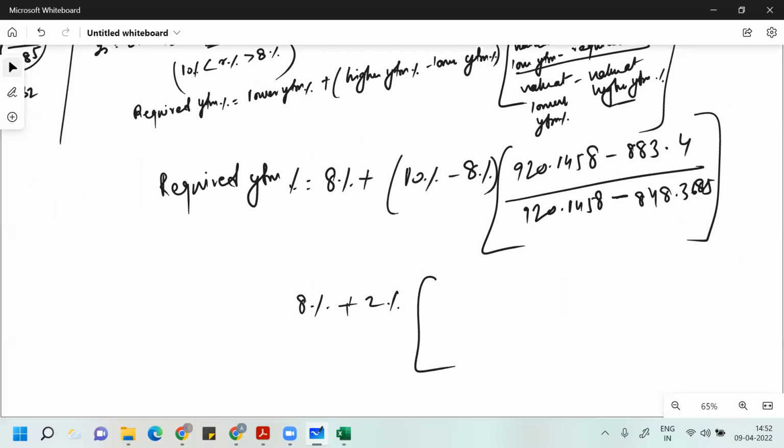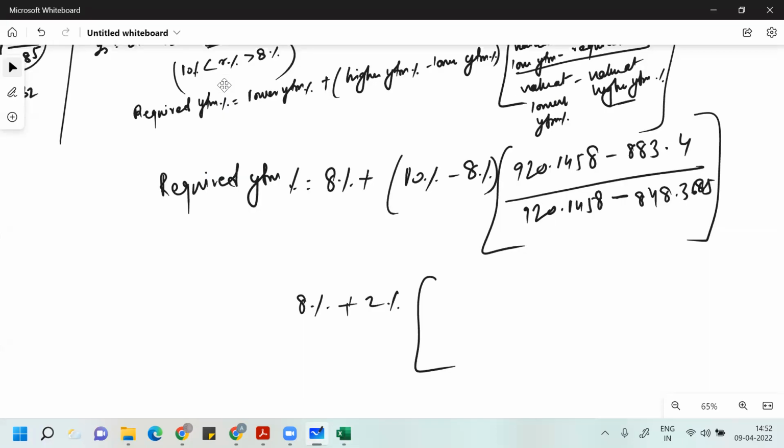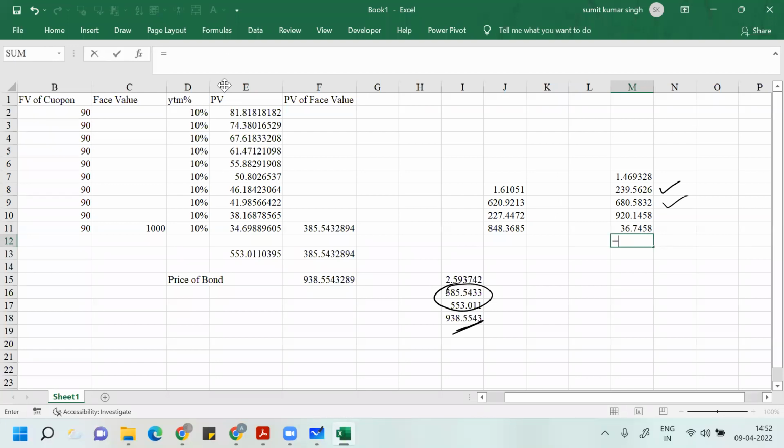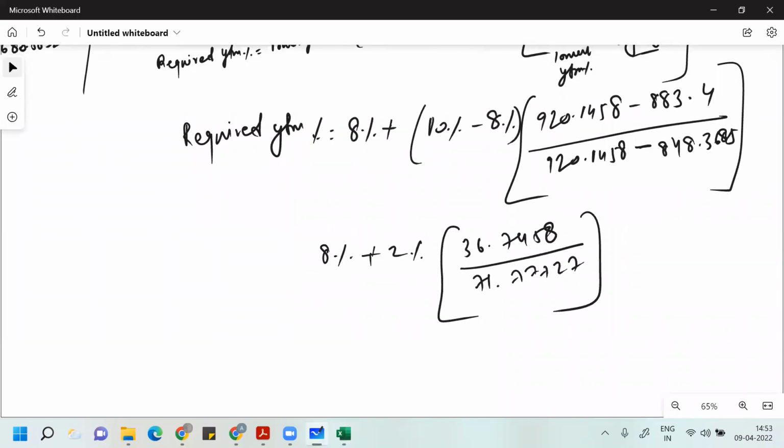So you just calculate this: 920 minus 883.4, correct? Yes, that is 36.74. Then 920 minus 848.3685, correct. So this is 36.7458 divided by 71.77727. You just need to solve this.